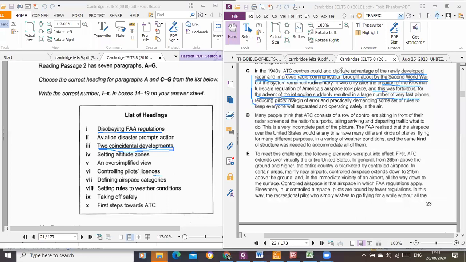So the ATC centers took advantage of the newly developed radar and improved radio communication, okay, which was rudimentary anyway. It was only after the creation of the FAA that full-scale airspace control took place. So this took place, the development of that and the advent of the jet engine. These are the two coincidental developments they are talking about in paragraph C.